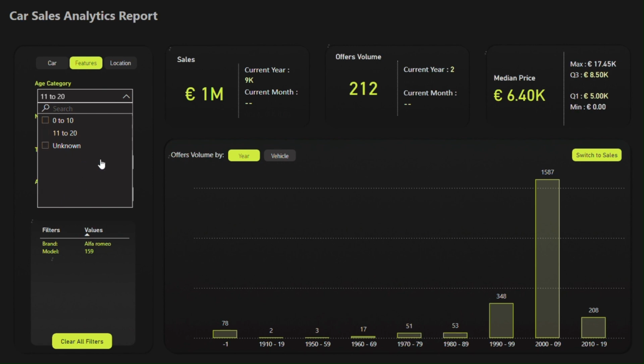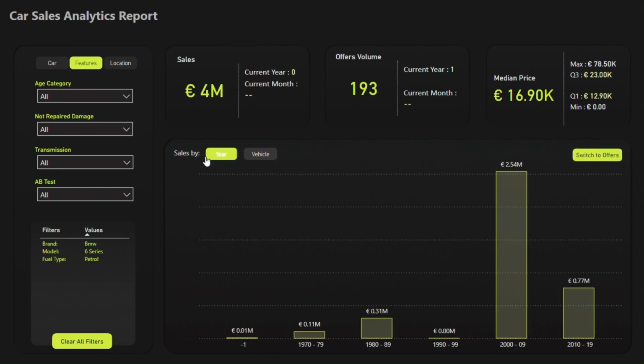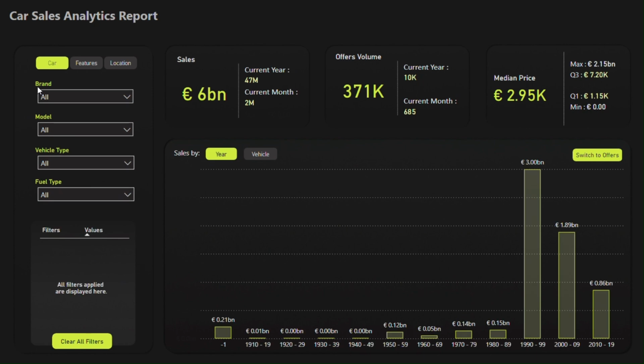Okay, so here we have one. For example, we have a filters slicer. When we select a slicer, we get to see that at the bottom we have given a feature so that whatever we have selected will be visible there.